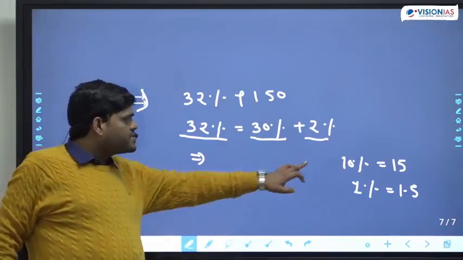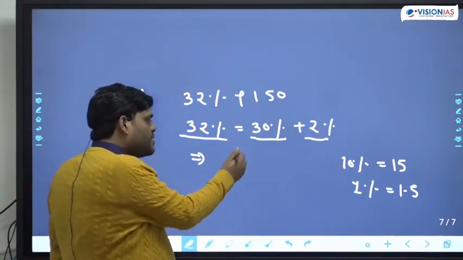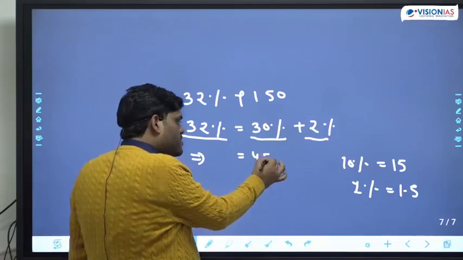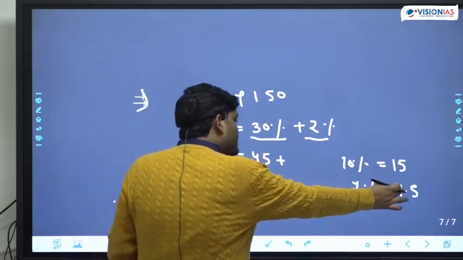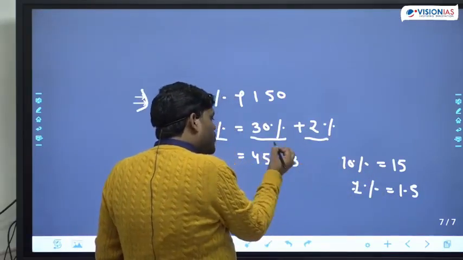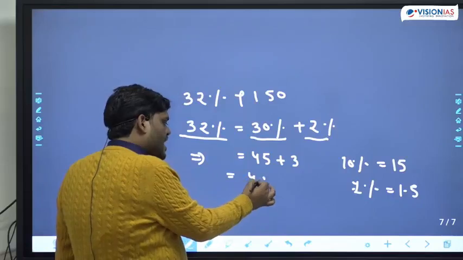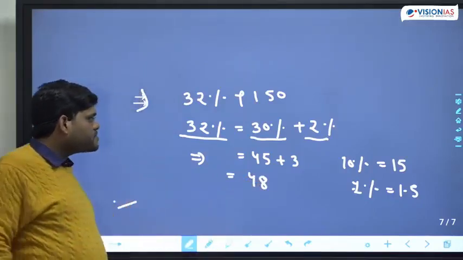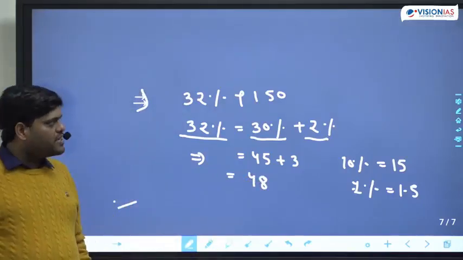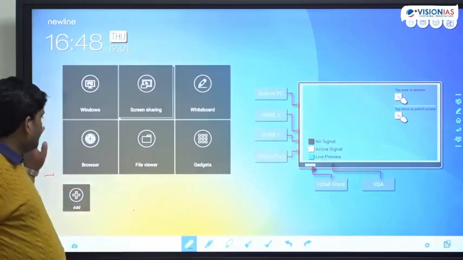So if 10% is 15, 30% becomes 45, or not? Plus 1% is 1.5, 2% becomes 3, and the answer becomes 48.